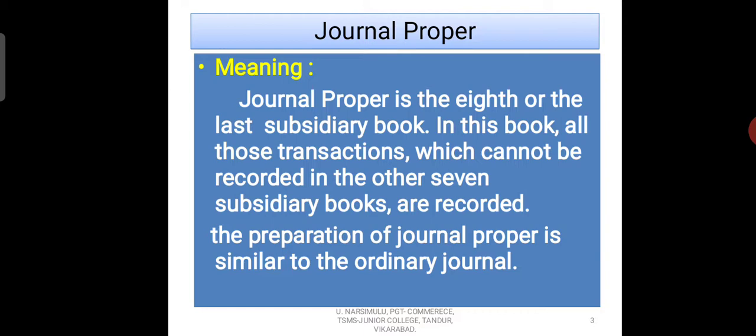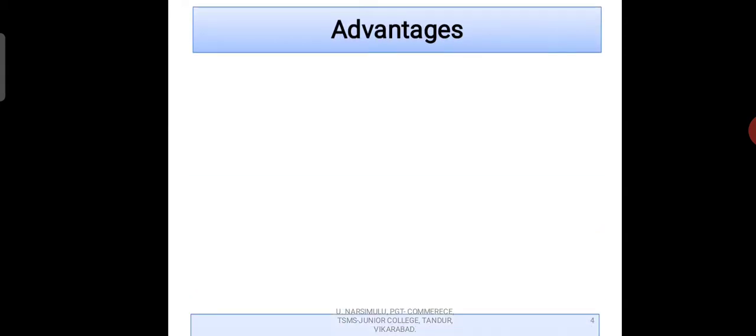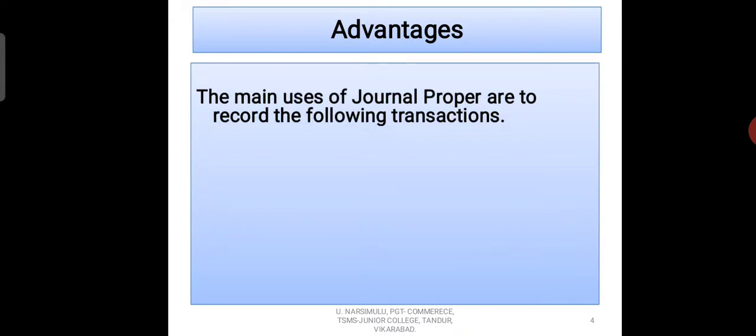Now in the annual examination you may be asked a theory question for 2 marks: what is journal proper? Then you can write this meaning. This is more than enough and you will be awarded 2 marks. And now see the advantages. What are the advantages if we maintain the journal proper in a business organization?